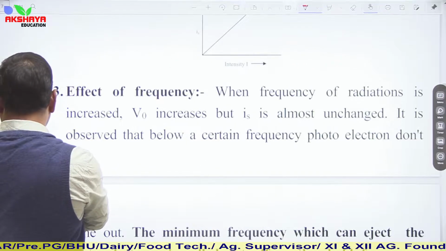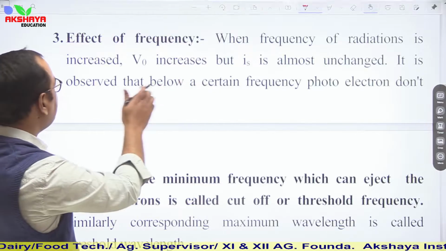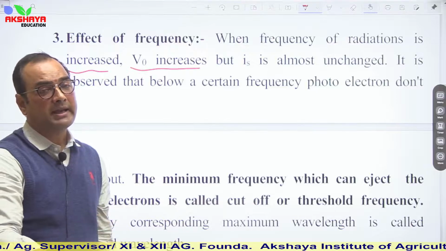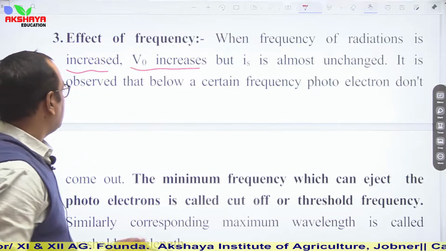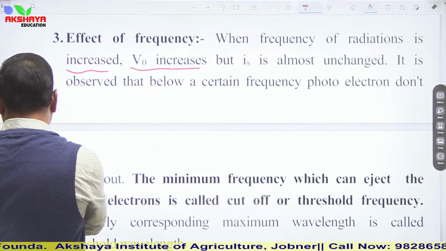Similarly, the effect of frequency. When the frequency of radiations is increased, V0, the barrier potential, increases, but Is is almost unchanged. It is observed that below a certain frequency, photoelectrons don't come out.